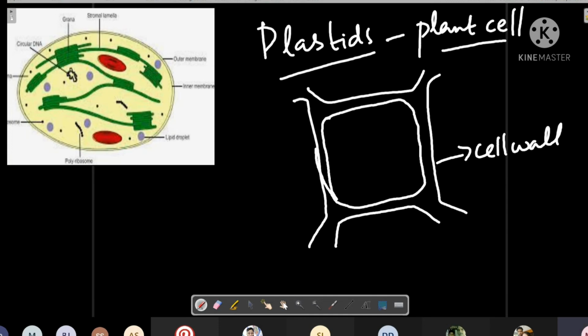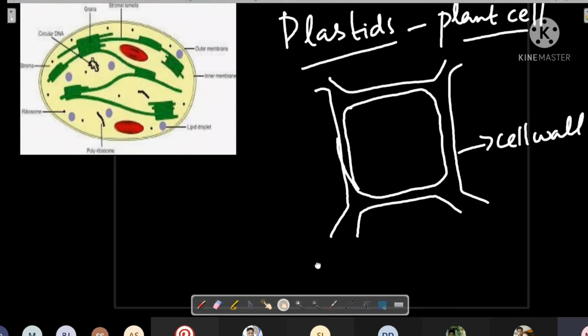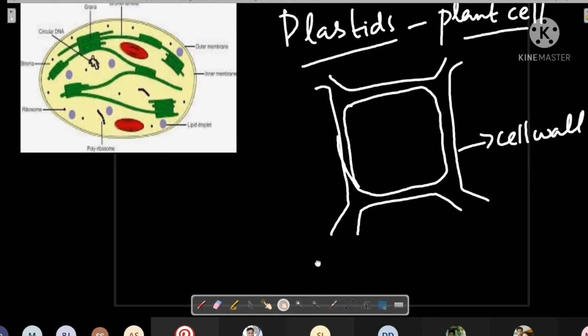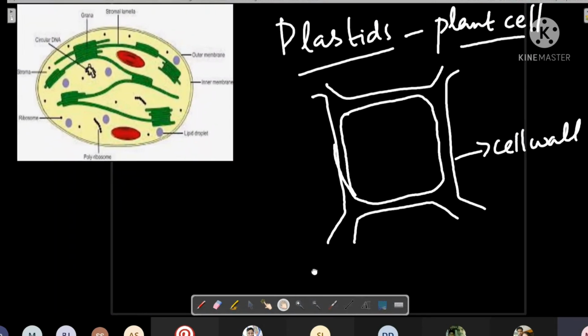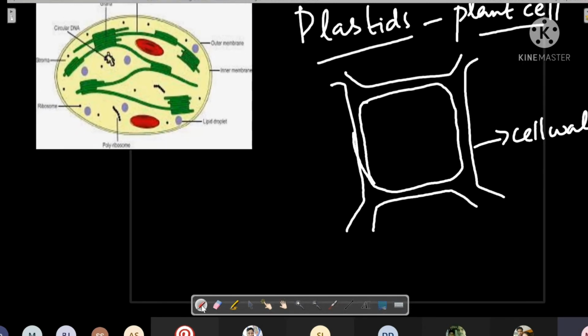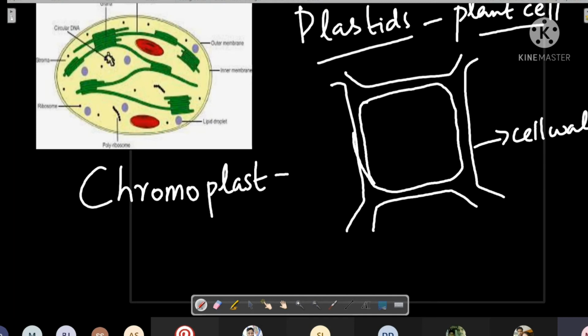Now, when we are trying to draw the plastids, we should also remember that plastids are of different types. They can be called chromoplast. Chromoplast means colored plastids, means it will have some pigment to color.